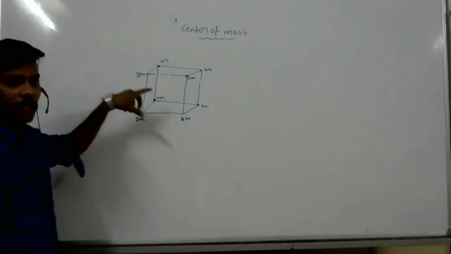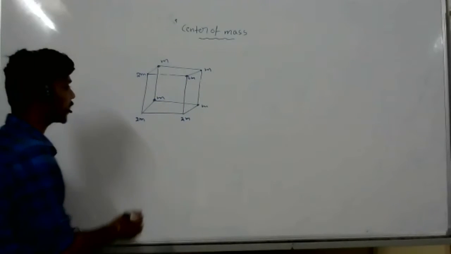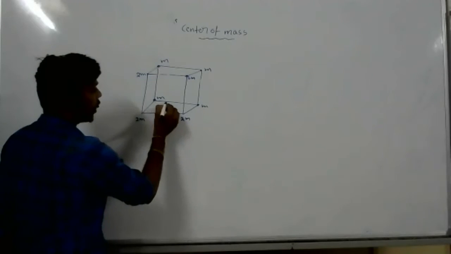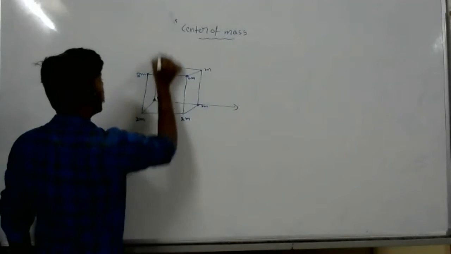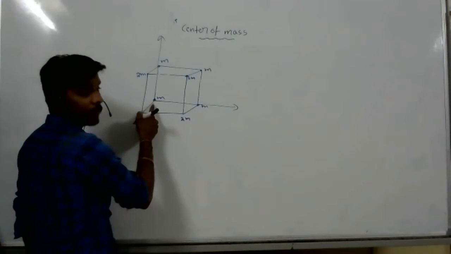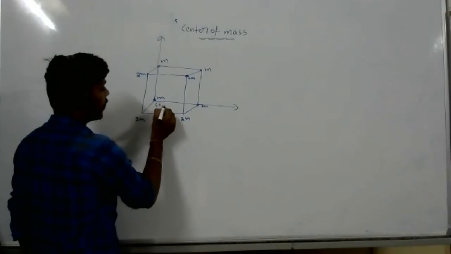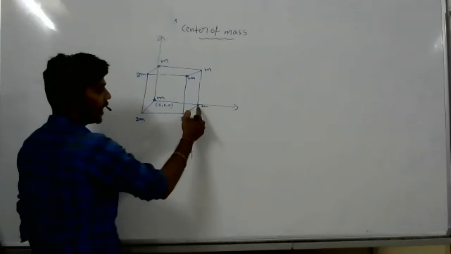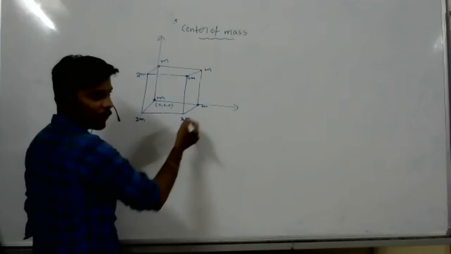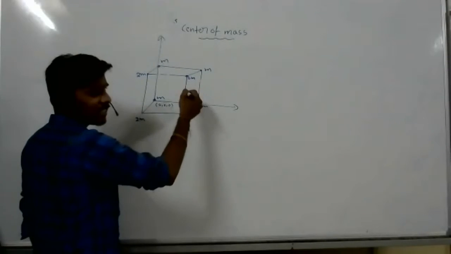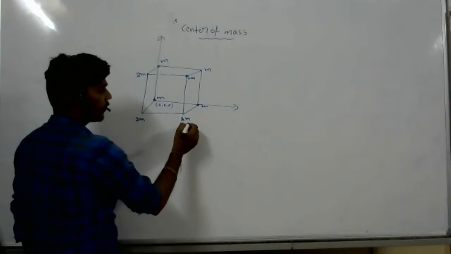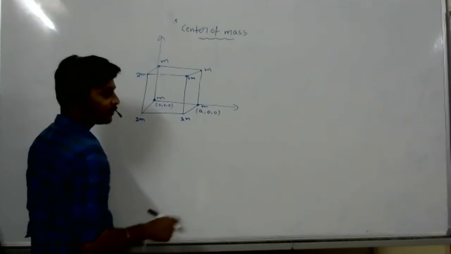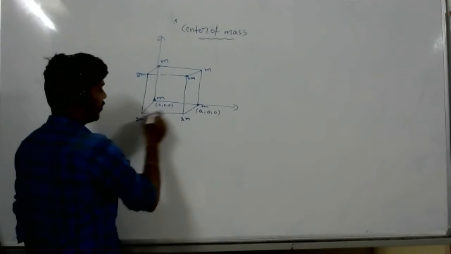To answer this question easily, if you write components, it is a 3D picture. If you take this as the origin, you should imagine it is the origin 0 comma 0 comma 0. Then how much will the next point become? Each and every side is a, so it is a comma 0 comma 0.